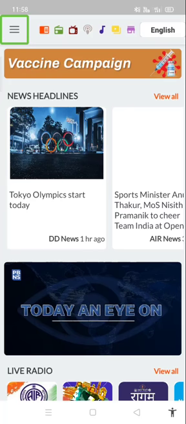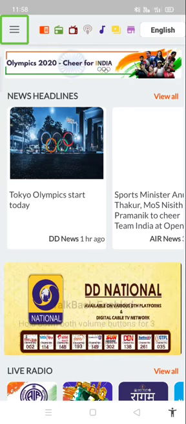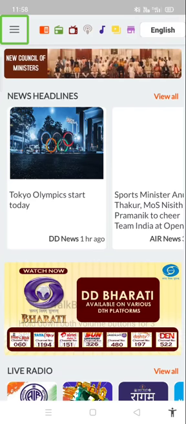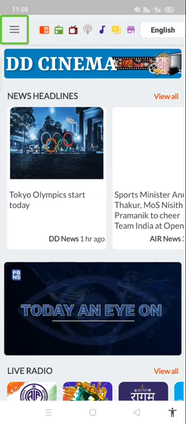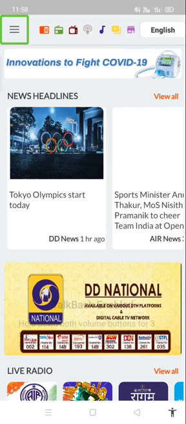At top left side we have the Open navigation drawer button. In this drawer we'll find settings, notifications and settings related to customization, interested channels, favorite channels and all. If you are interested, go ahead and explore it.